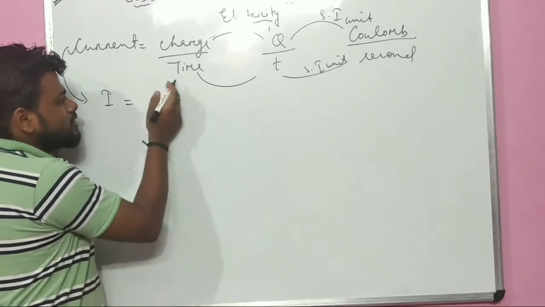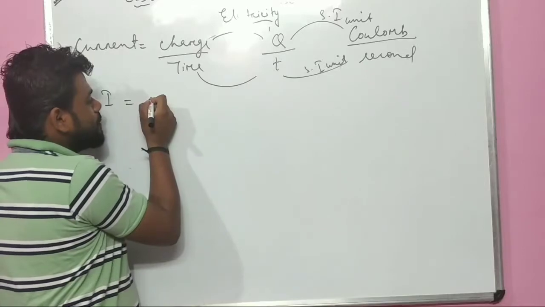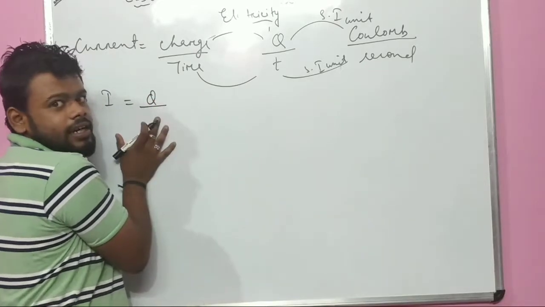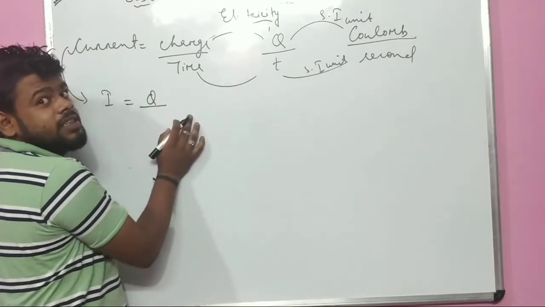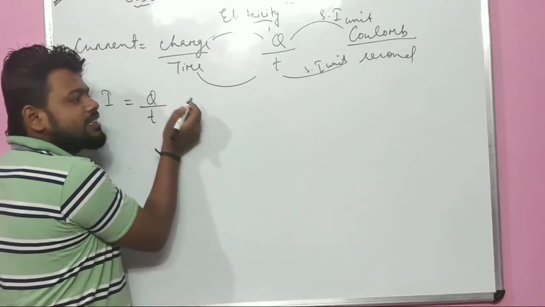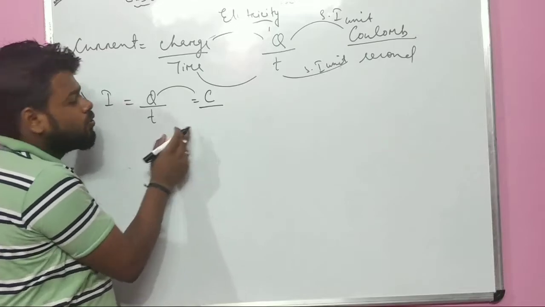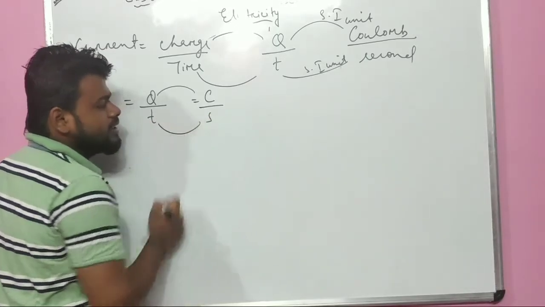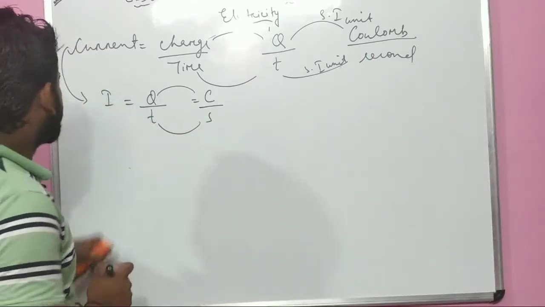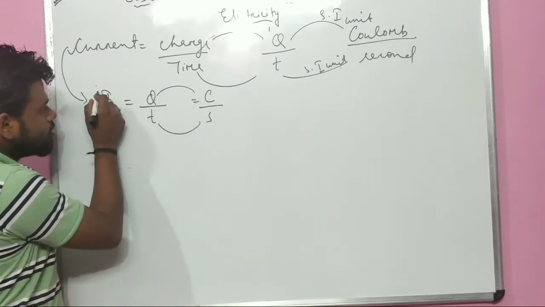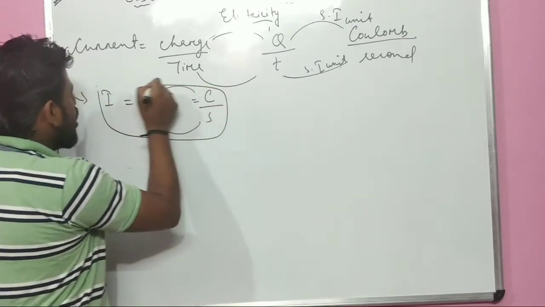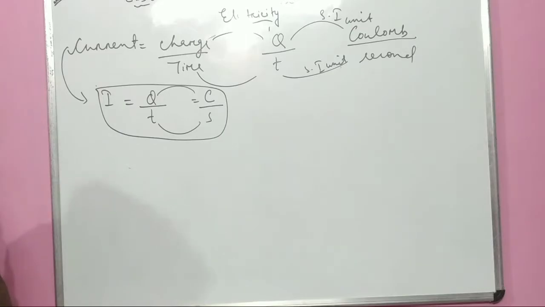We represent current as I, and charge as Q, and time as T. The SI unit of charge is C, which stands for Coulomb, and the SI unit of time is second, S. That means what we got? Now I equals Q upon T, or C upon S. Is it clear to everyone?